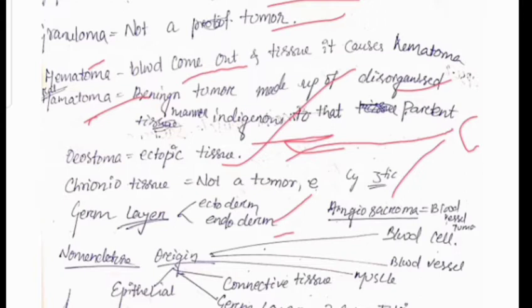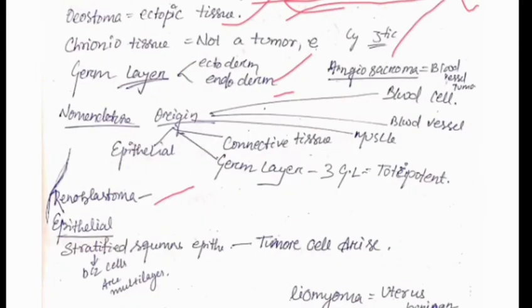So if it is a tumor of the retina, then according to germ layer, if it is a connective blood vessel tumor, then we call it angiosarcoma, that is a malignant case. Now if the tumor cell arises from stratified squamous epithelium, then we call it epithelial.